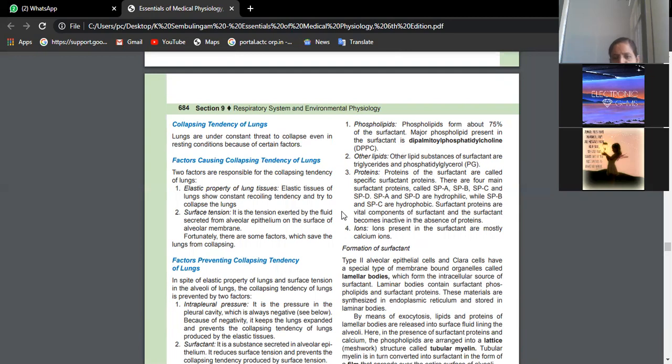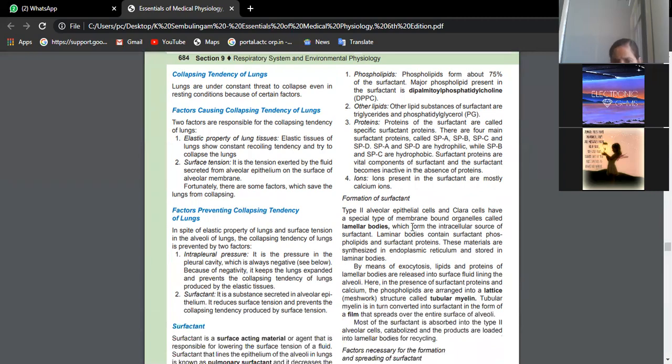Proteins, you can name a few, like surfactant proteins SP-A, B, C, D. A and D are hydrophilic while SP-B and C are hydrophobic. Surfactant proteins are vital components of surfactant. Ions are also present, mostly calcium ions.